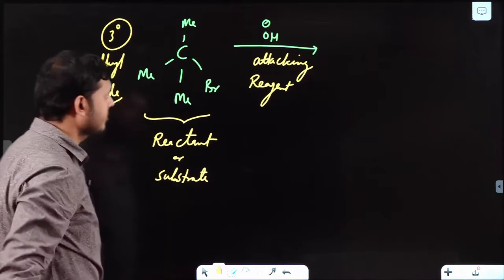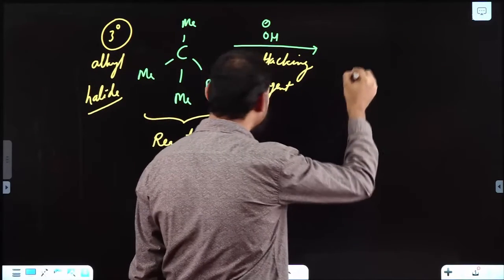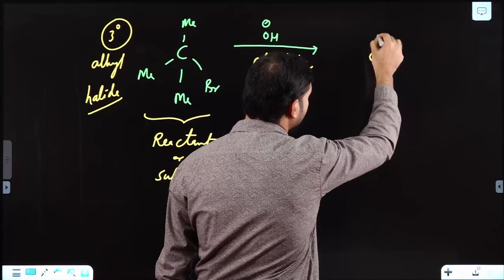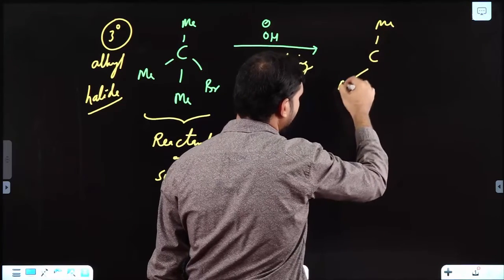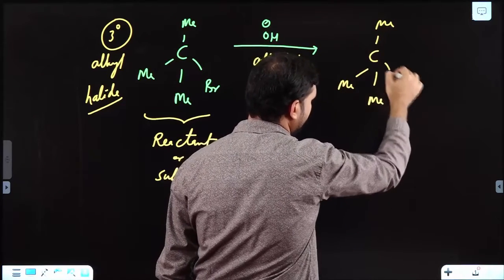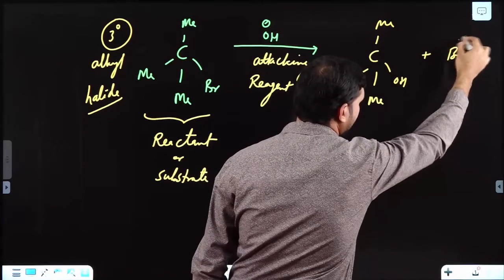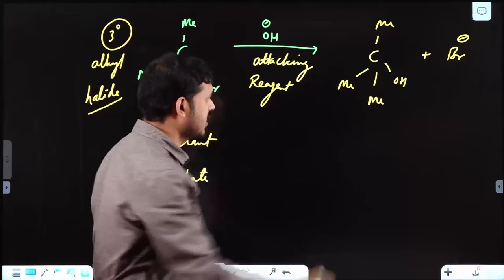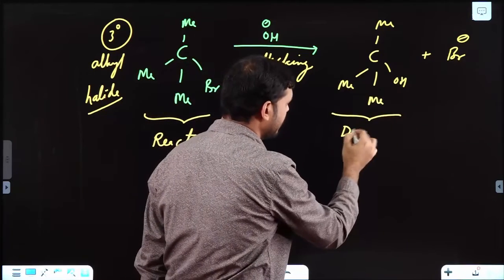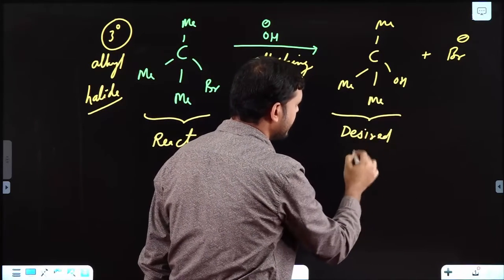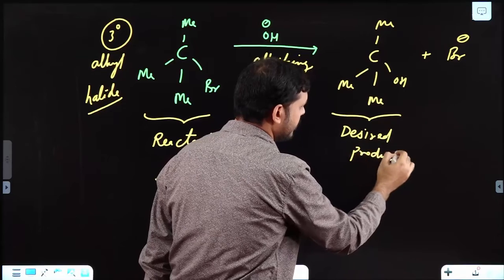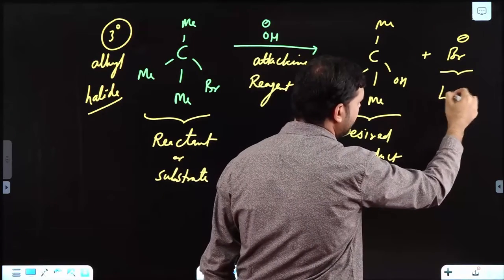After the reaction, what happens? Br minus. Now this is our desired product and this is the leaving group.